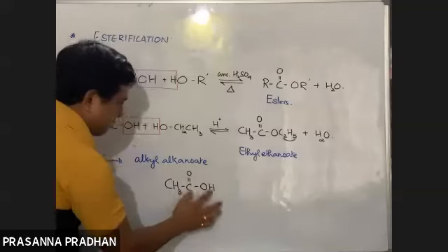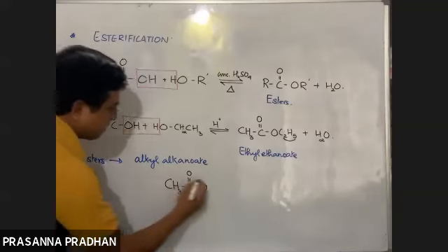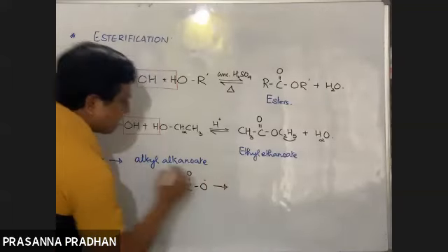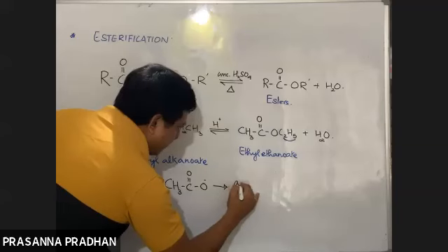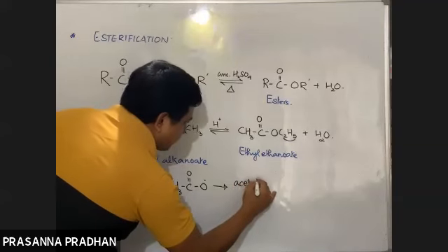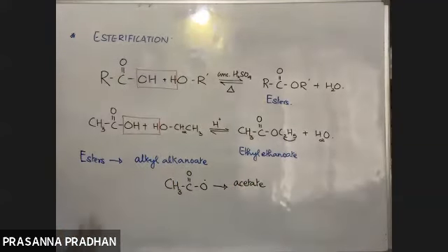Acetic acid. So if I remove this hydrogen, what is this ion known as? Acetate. Very good. It's named as acetate, ATE. If I remove the hydrogen, the name will be acetate.